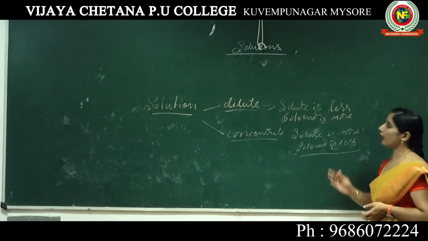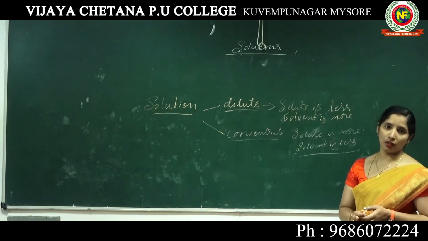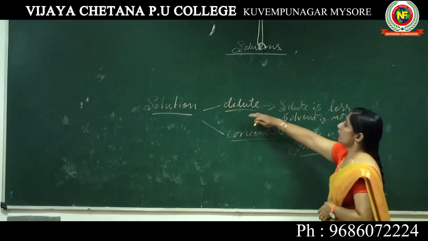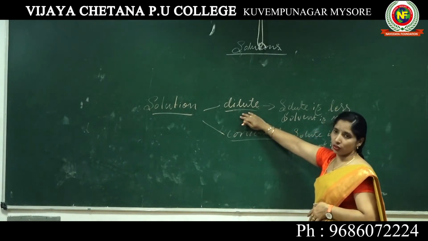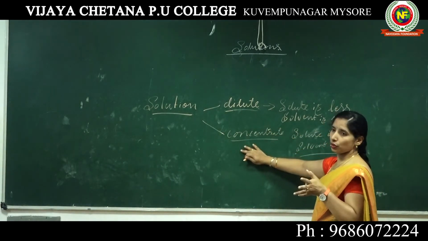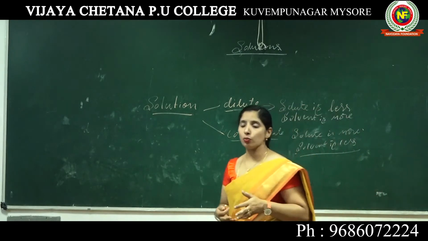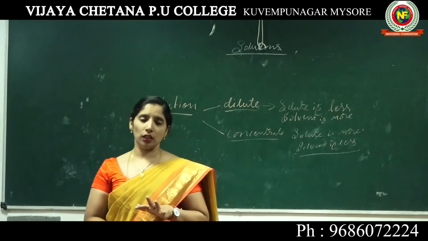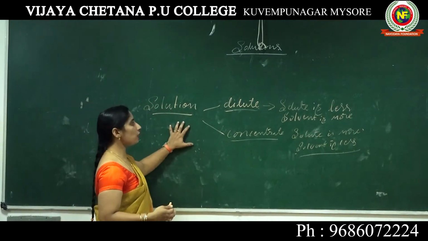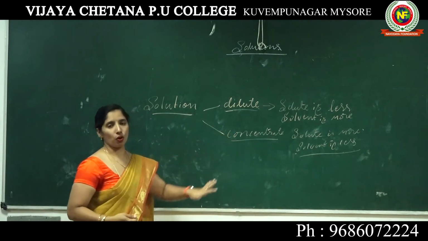Here, where the solute concentration is less and the solvent concentration is more, it is a dilute solution. A concentrated solution means where the solute concentration is more compared to the solvent. On that basis we come to know whether the concentration is more or not.